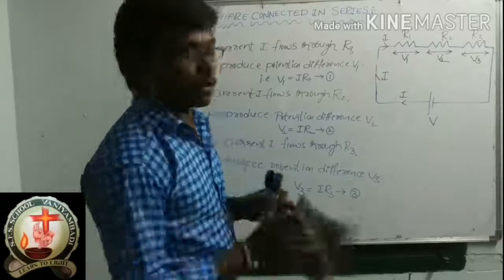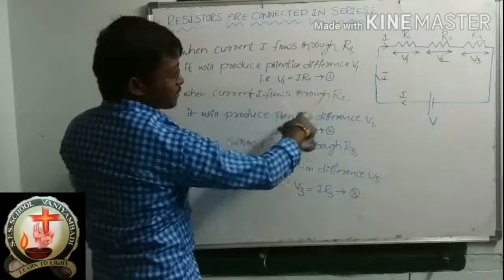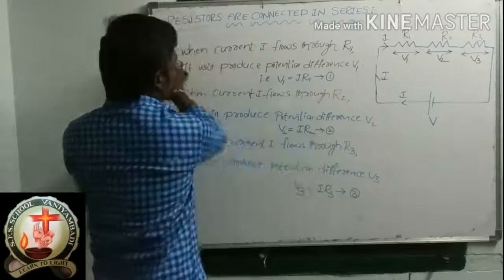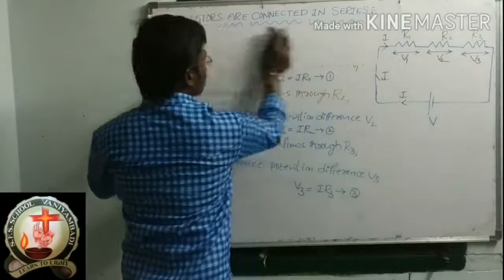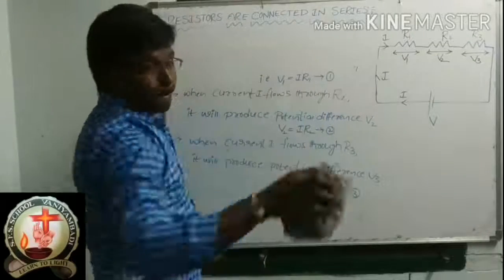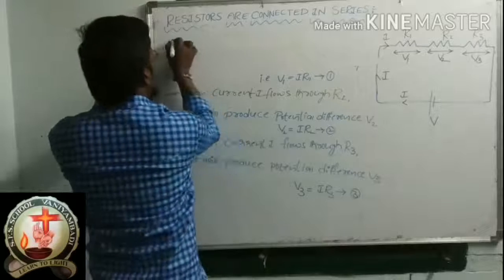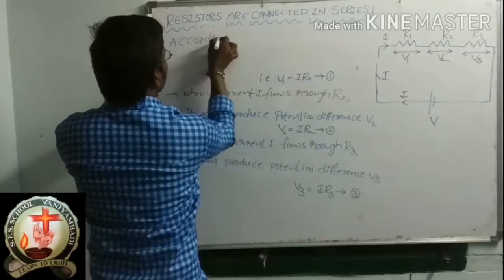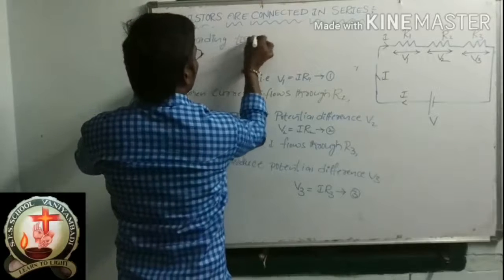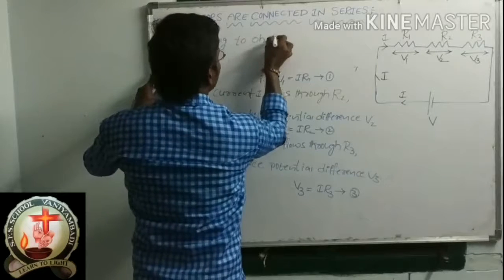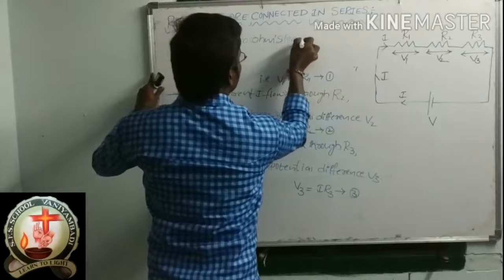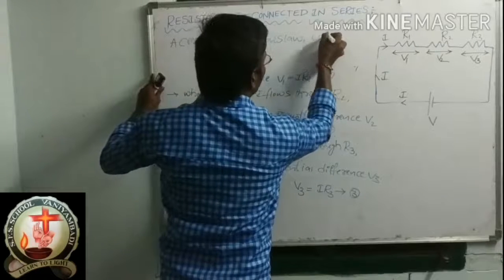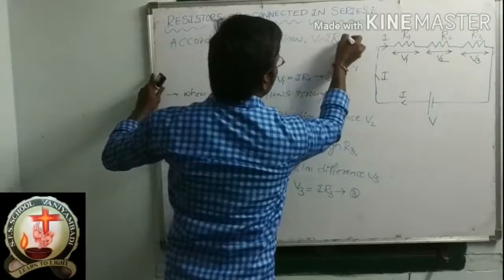Please remember these steps: equation 1, equation 2, equation 3. According to Ohm's law, V is equal to IR. Give equation number 4.